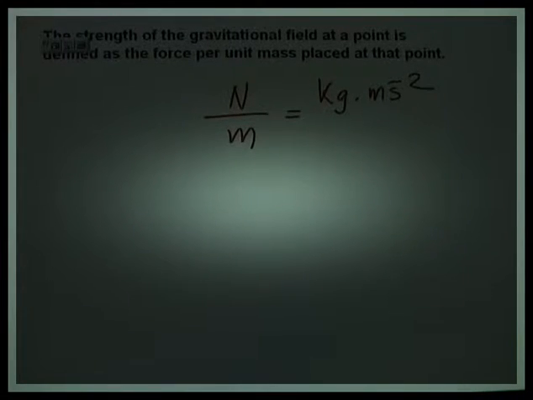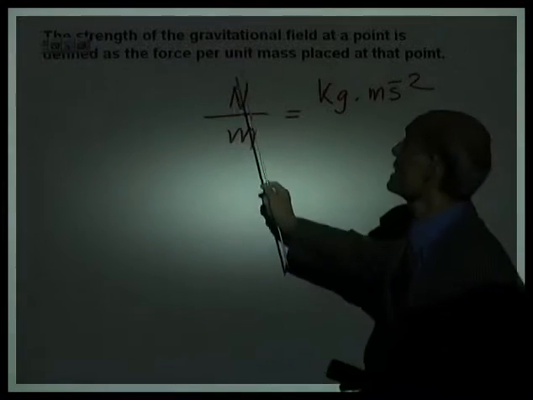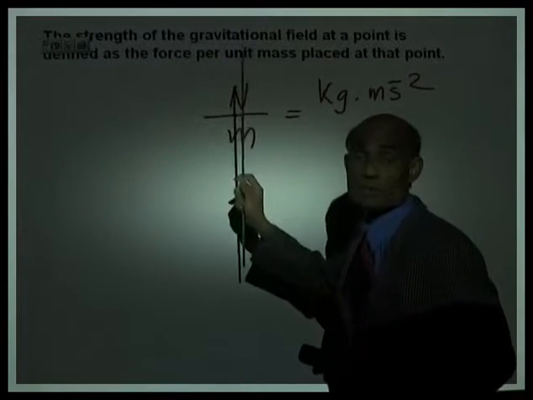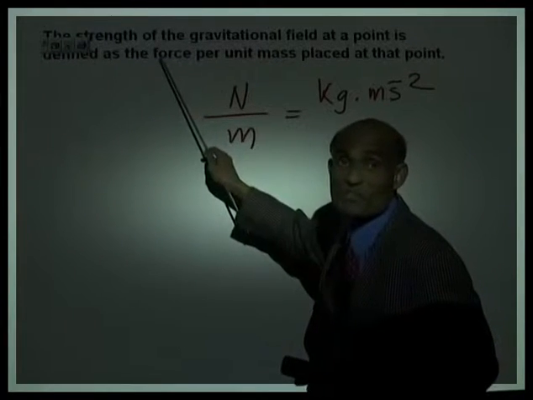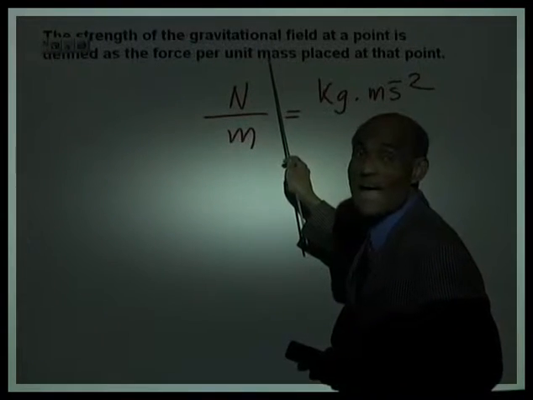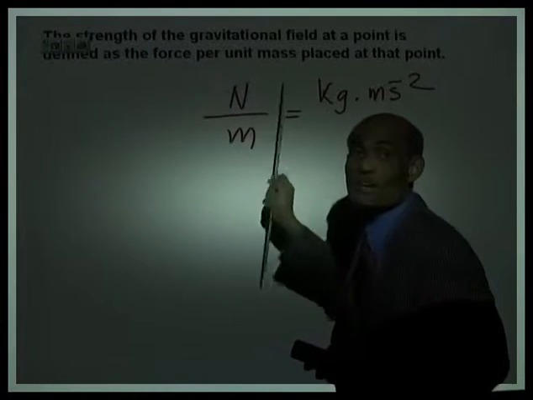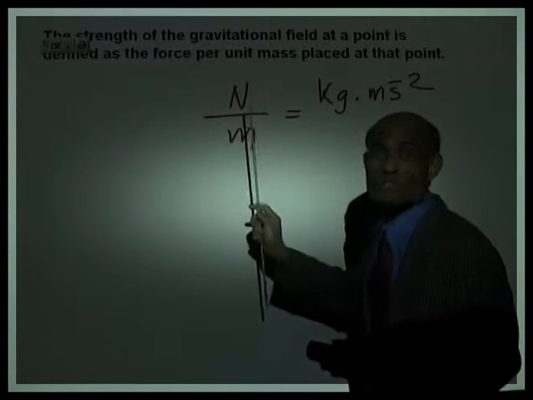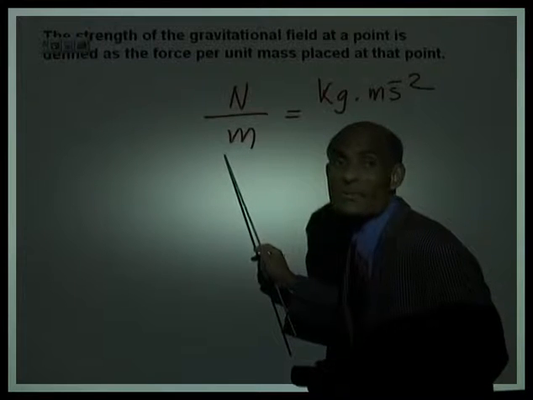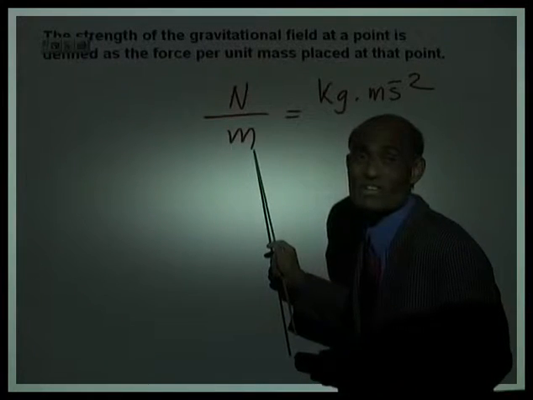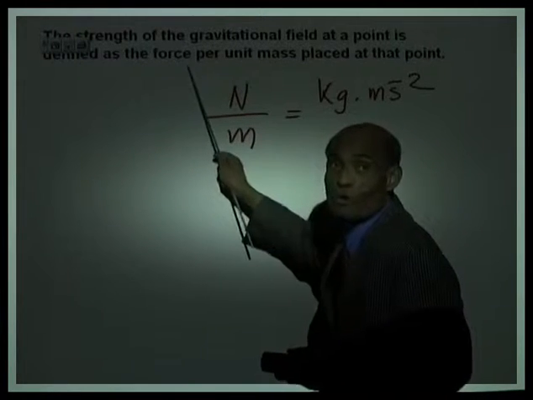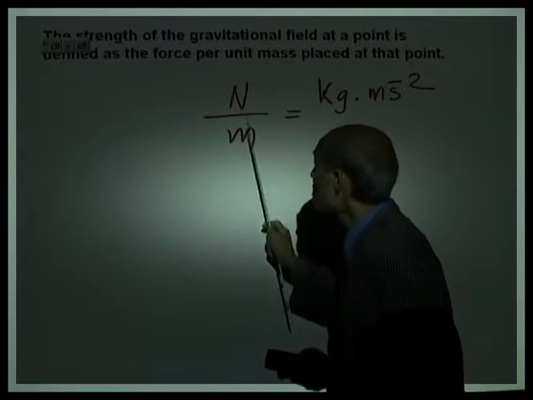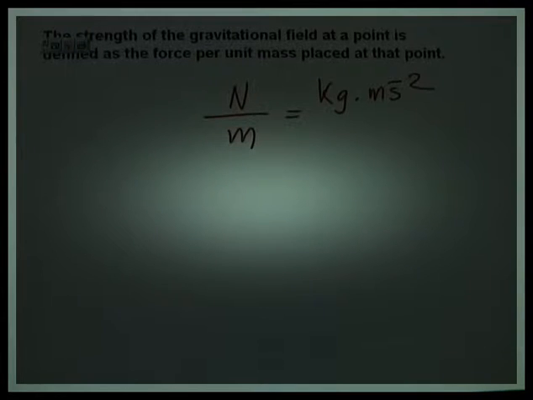Alright, now let me make one correction to what I have been saying, which is that the strength of the gravitational field is the force per unit mass. What is the unit for that? Newton per kilogram, not Newton per meter, as I said earlier. So make that correction, please. The strength of the gravitational field is force per unit mass. It must be Newton per kilogram.